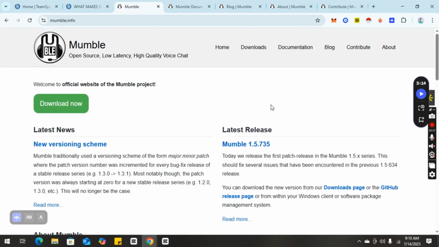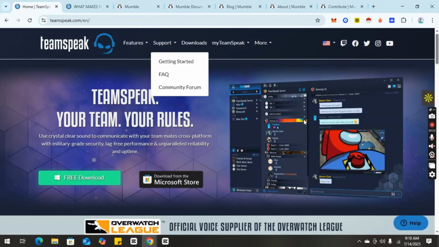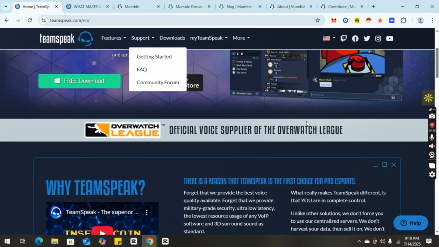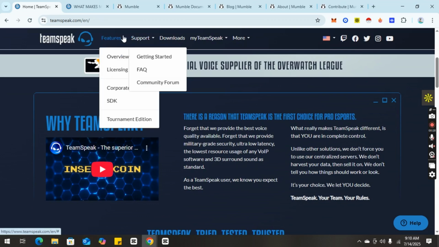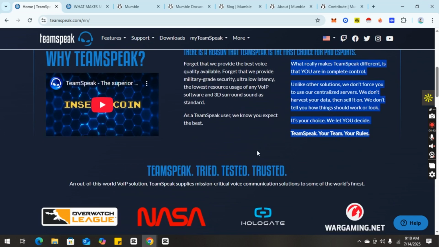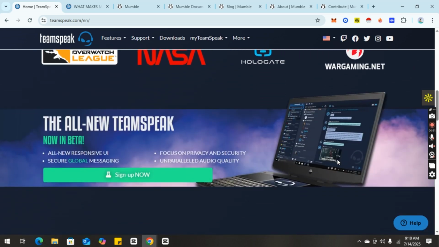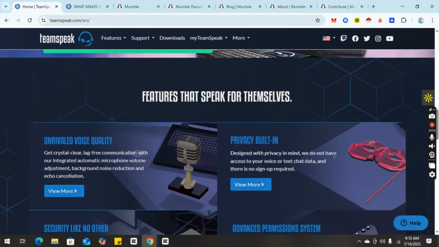Let's begin by breaking down their core architecture. TeamSpeak uses a centralized model with proprietary licensing, allowing server admins to configure a deeply customizable voice environment with advanced permissions and detailed channel controls. Mumble, on the other hand, is open source and free, powered by a decentralized structure that prioritizes low latency communication and privacy above all else. This fundamental difference sets the stage for how each platform appeals to its user base.